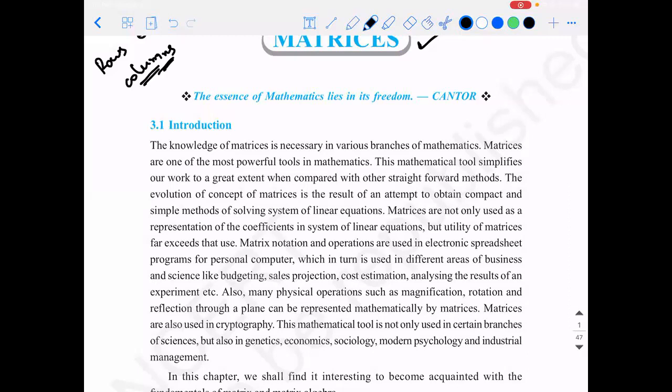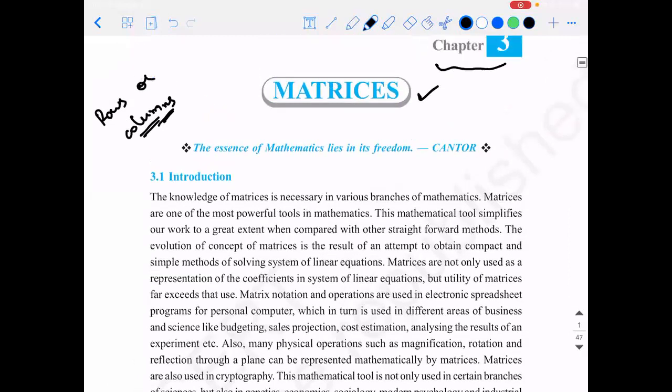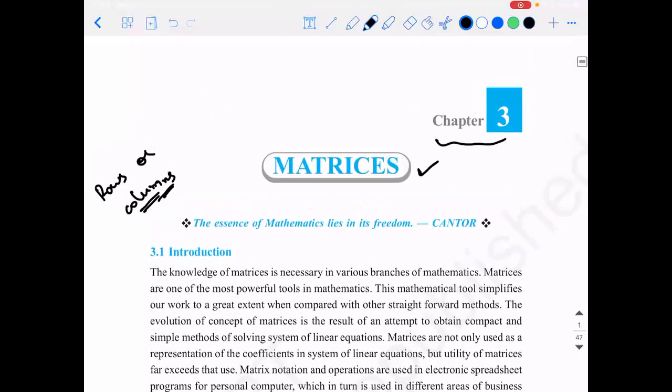Let's take the simplest example. Let's say you completed your first grade a few years back. Suppose you go back to your school and you want the report, and let's say you have lost all the data of it. The hard copies are lost. So where is the data stored? In a digital format, in the powerful tool called the spreadsheet.